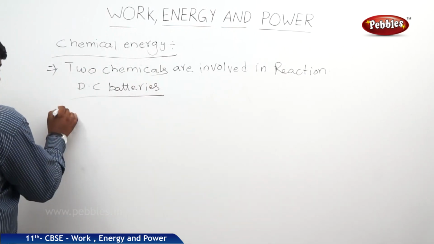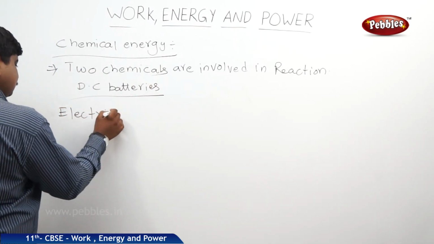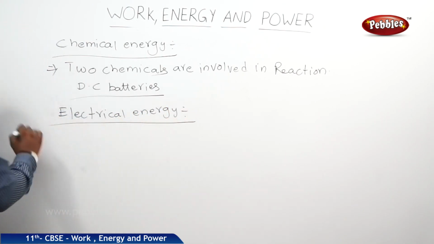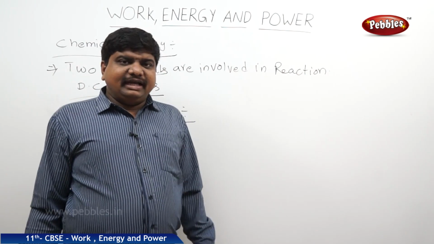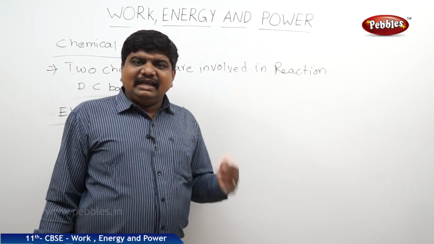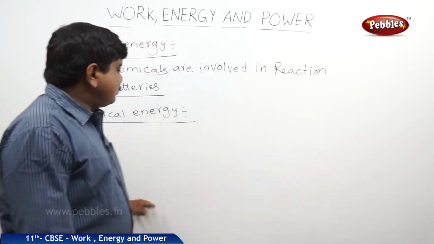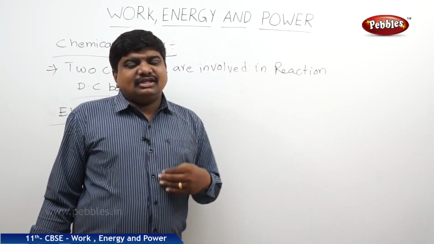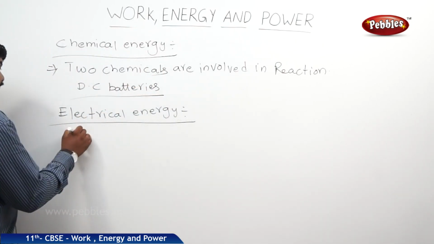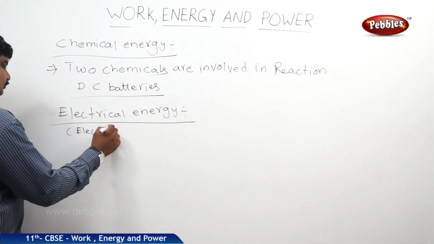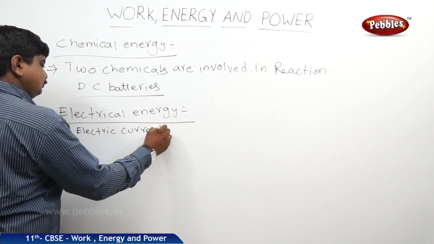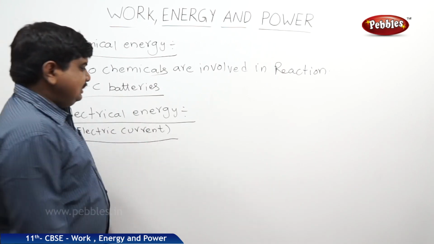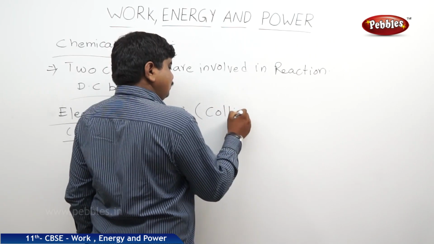Next one is electrical energy. The energy which is released by the propagation of electrons, or by the colliding of electrons with other charged particles, is called electrical energy. The best example of electrical energy is the electric current that we consume every day. So this electrical energy is a result of collision of charged particles.